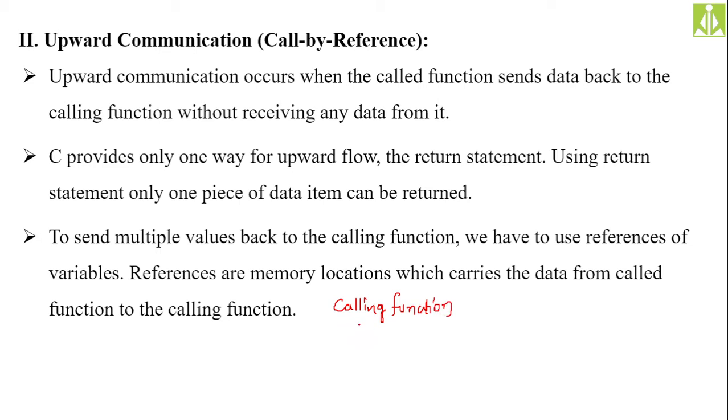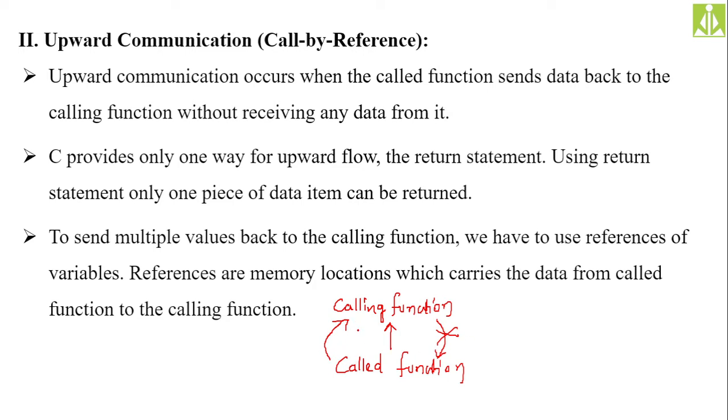Upward means this calling function should not send anything down. Then we have the called function, only from down to up, that is in this direction. Only the called function will send the data to the calling function, and the calling function will not send any data to the called function. This thing is not there, only this thing is there.